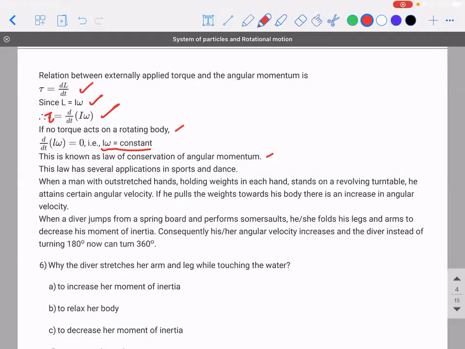Greater the moment of inertia, lesser is the angular velocity. Similarly, when a diver jumps from a springboard and performs somersaults, he or she folds his legs and arms to decrease his moment of inertia. Consequently, his or her angular velocity increases. The diver, instead of turning 180 degrees, now can turn 360 degrees. The other day, someone asked this question. I hope this point has answered your question, right?